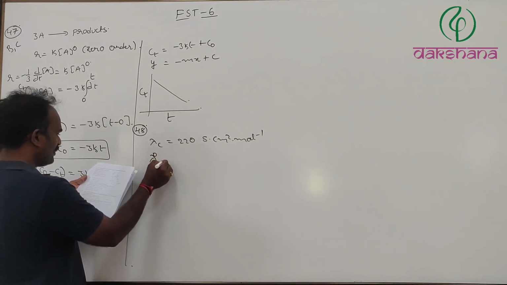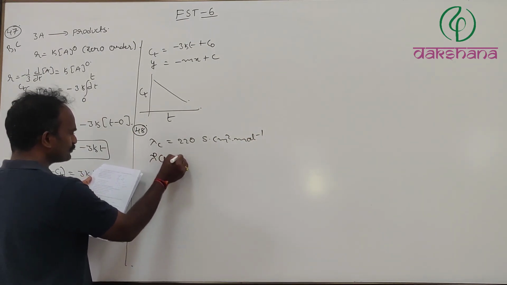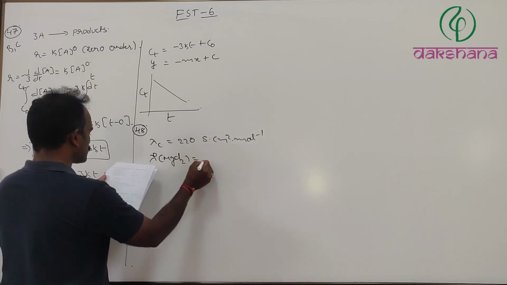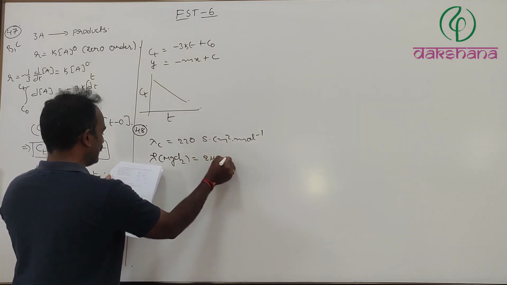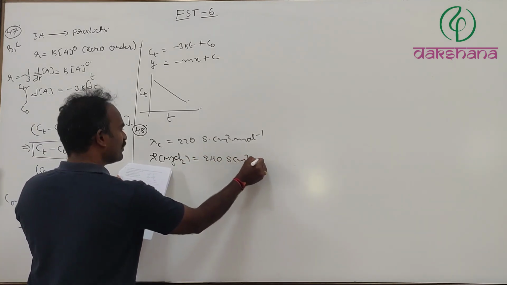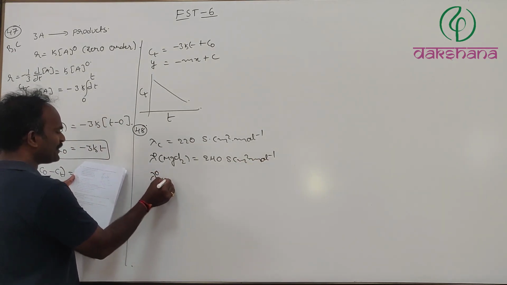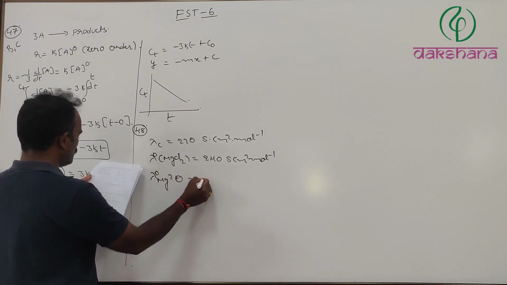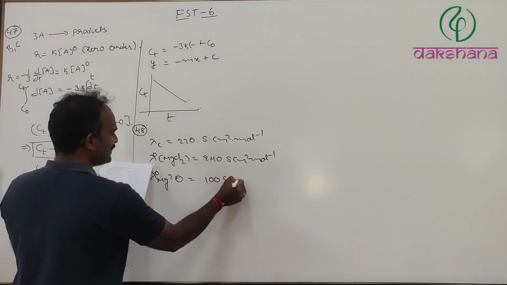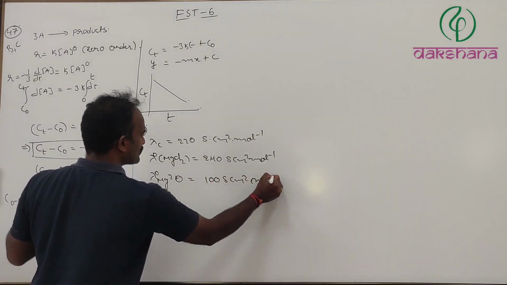Lambda naught of MgCl2 is equal to 240 Siemens centimeter square mole inverse. Lambda naught of Mg2+ is equal to 100 Siemens centimeter square mole inverse.